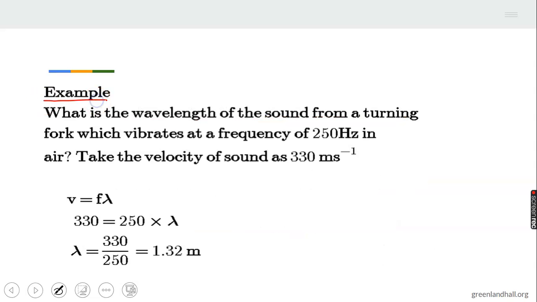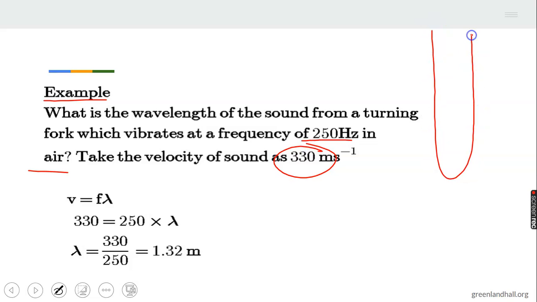Now, example: what is the wavelength of the sound from the tuning fork, which vibrates at a frequency of 250 Hz in air? Take the speed of sound to be 330 meters per second. Now, this is a tuning fork. When you strike this tuning fork with an object, it produces sound. The air around it is set into vibration. Every tuning fork has its own frequency.